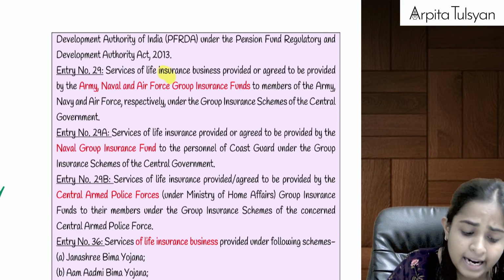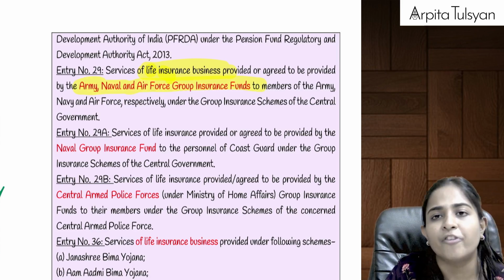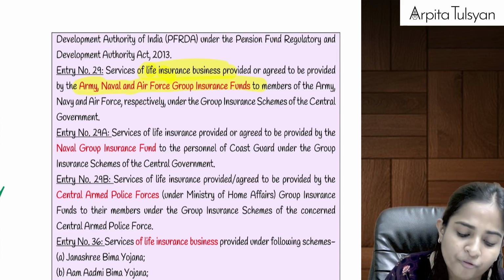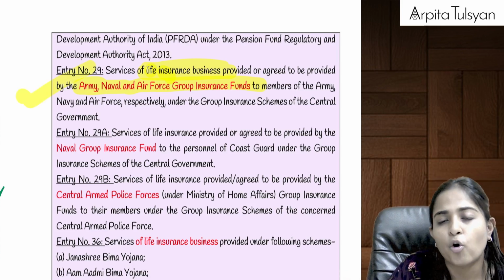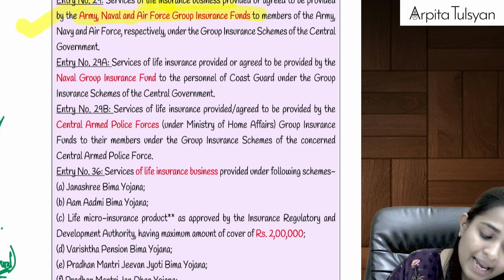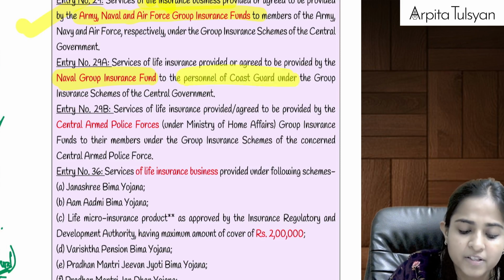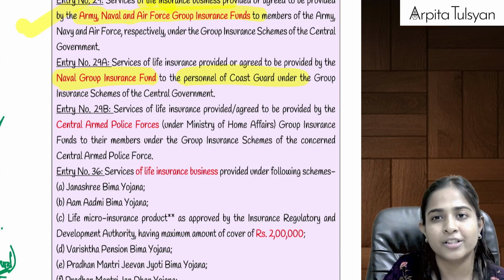Then similarly, life insurance business provided or agreed to be provided by the Army, Naval and Air Force group funds. Basically these Army, Navy or Air Force group funds provide insurance to the members of the Army, Navy, etc. For them also, on the premium, GST will be totally exempted. Then Naval Group Insurance Fund is providing services to the personnel of the Coast Guard who are serving on our coastal areas.